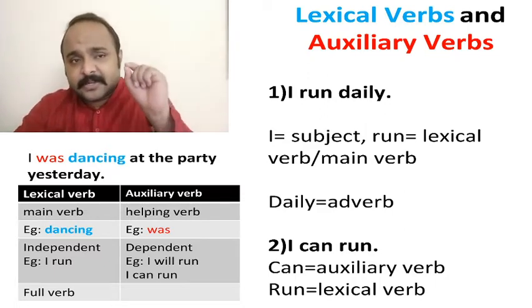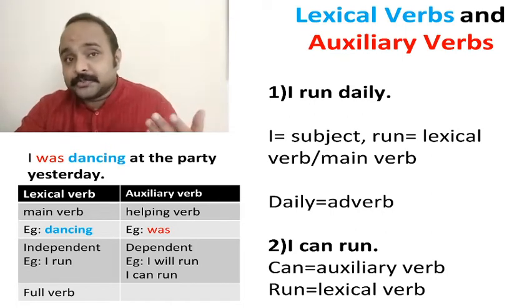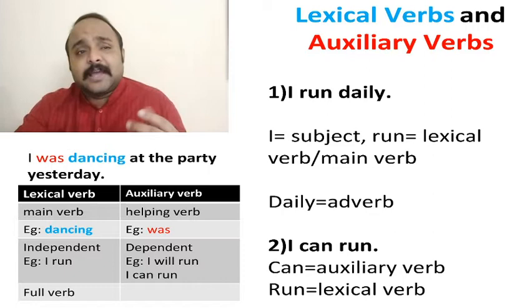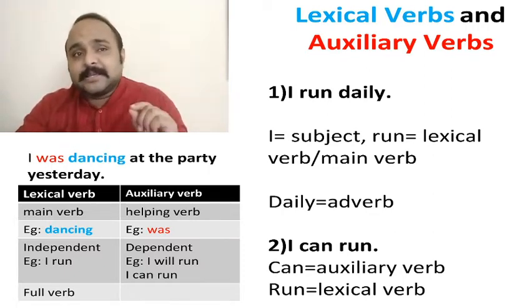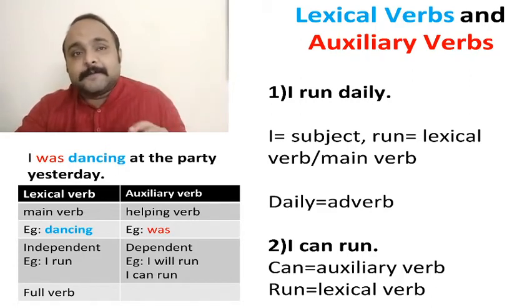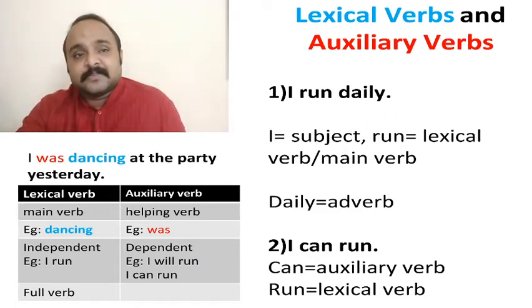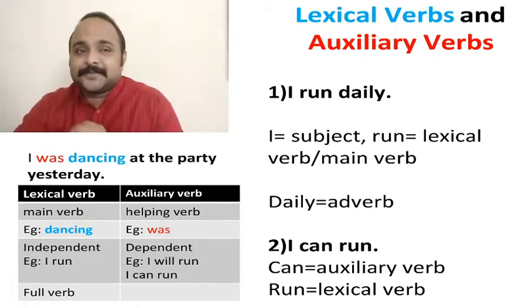There is a fixed number of auxiliary verbs in English as opposed to lexical verbs, which are infinite and can be added to all the time. Lexical means relating to words. Lexical verbs are the main verbs in a phrase or sentence. To put it simply, lexical verbs are any verbs which are not auxiliary verbs.